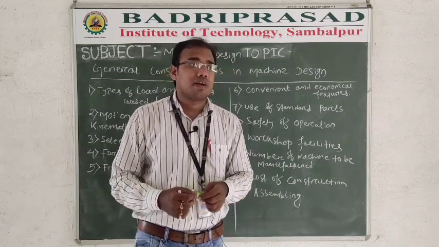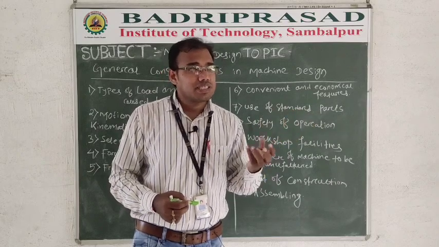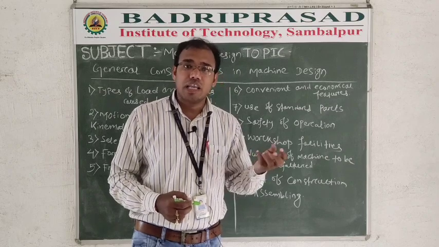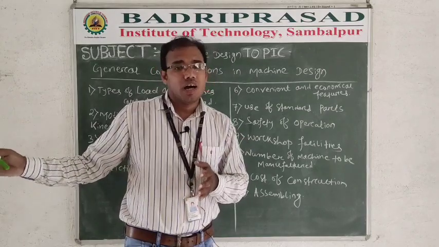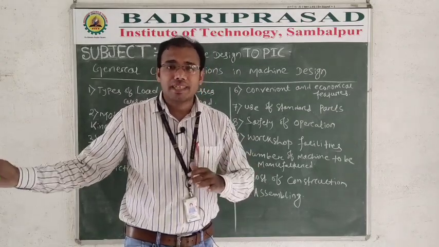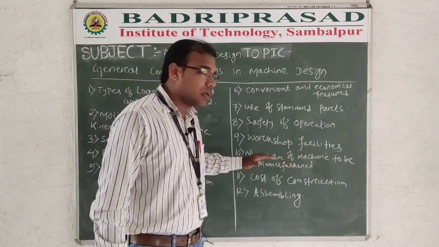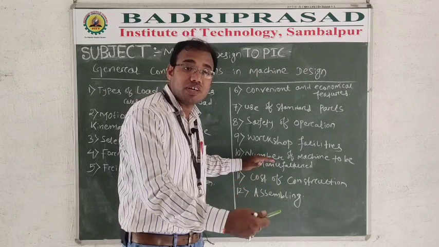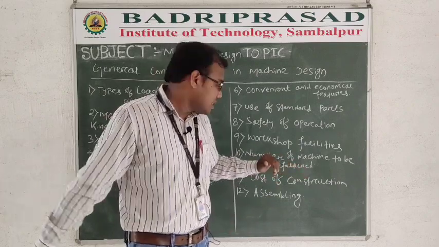But for a single product like aeronautic space, a very less quantity of product or element is required, right? For that, our unit will be according to that. So we will consider the number of machines to be manufactured. How many machine elements, how many machines will be manufactured? According to that, we will set our unit, right?